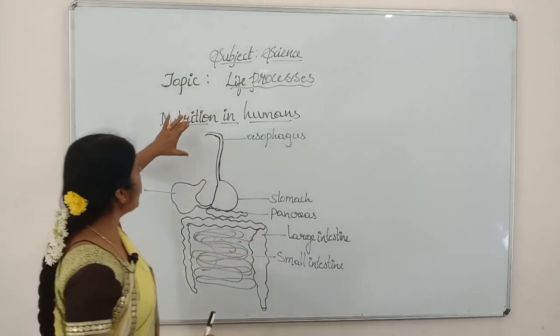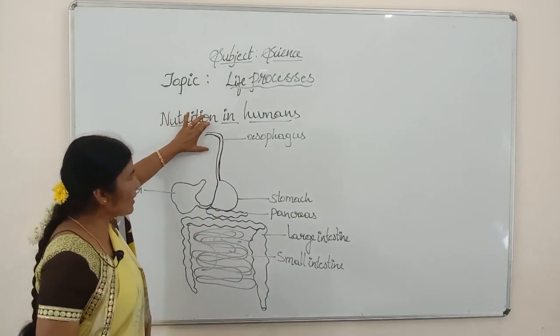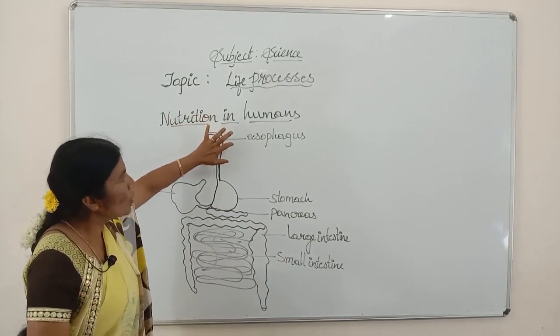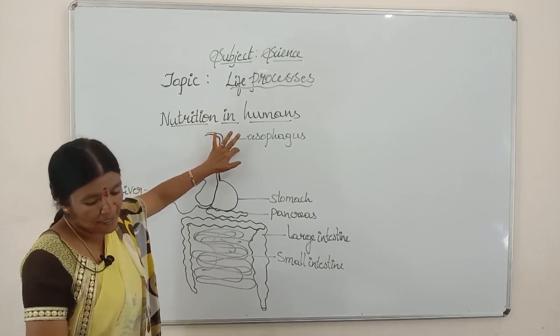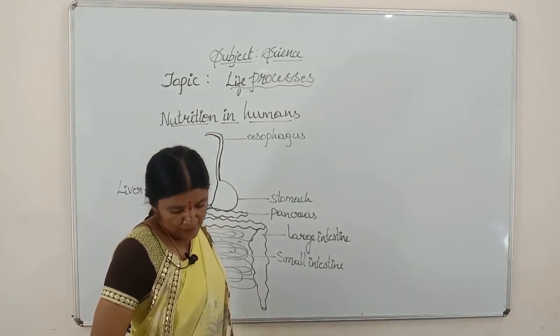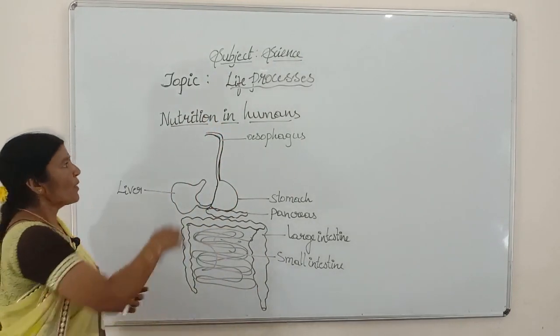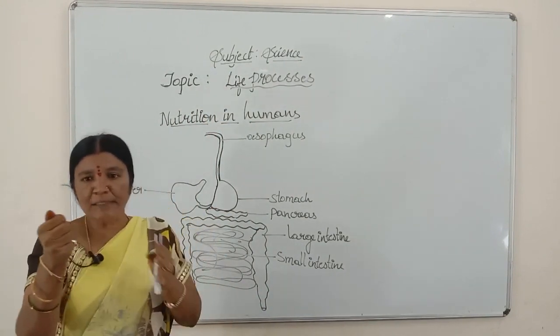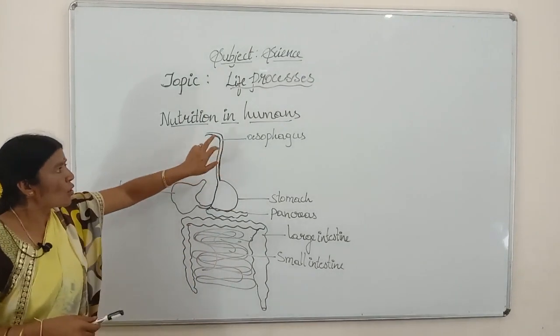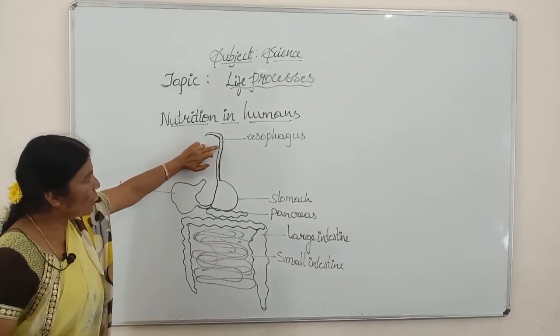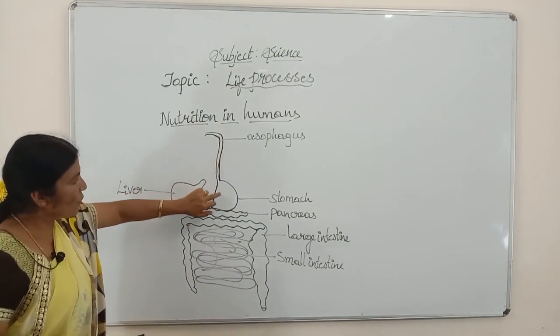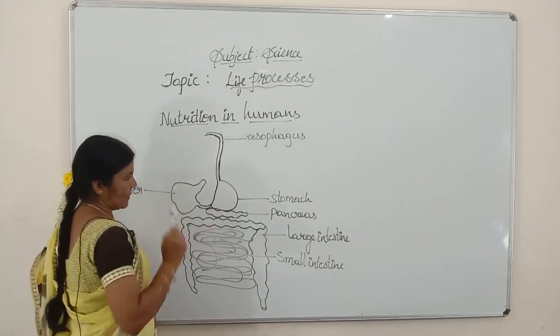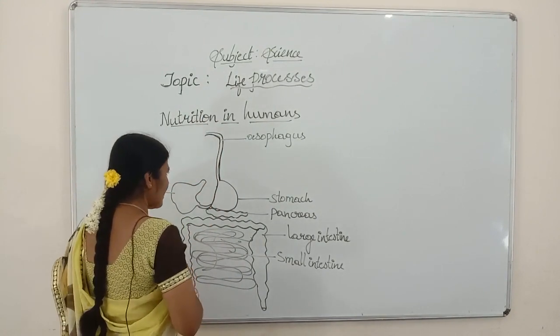From the buccal cavity, the food enters the esophagus through peristaltic movement. I think you know, peristaltic movement means the contraction and expansion of the esophagus. From the esophagus, the food enters the stomach. Stomach is a large organ.